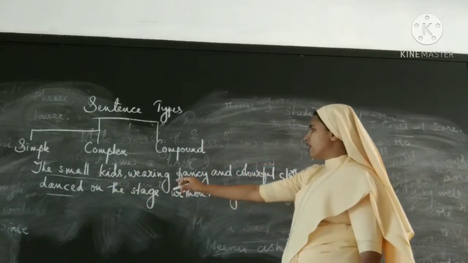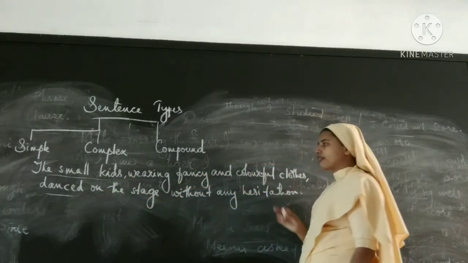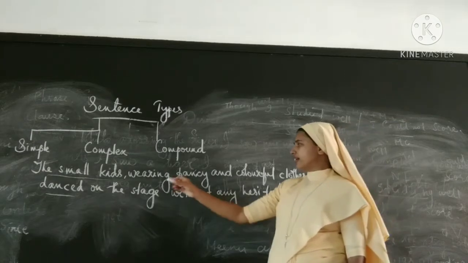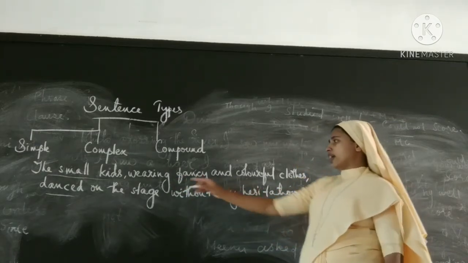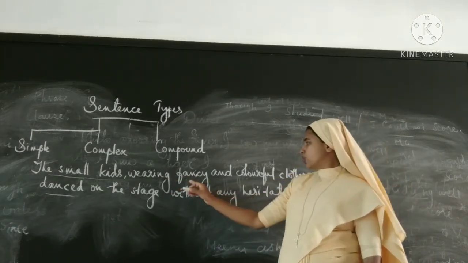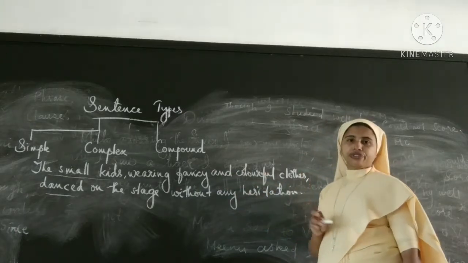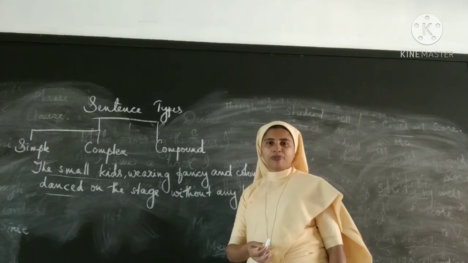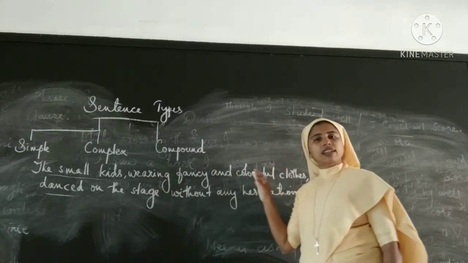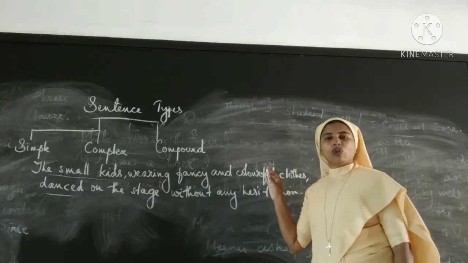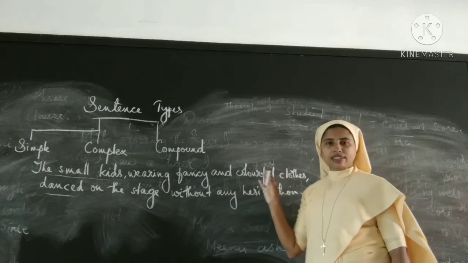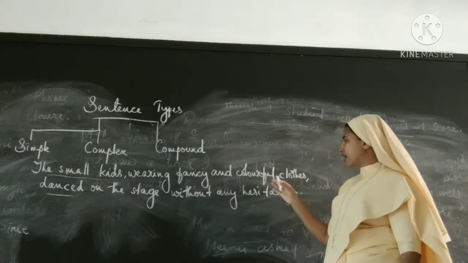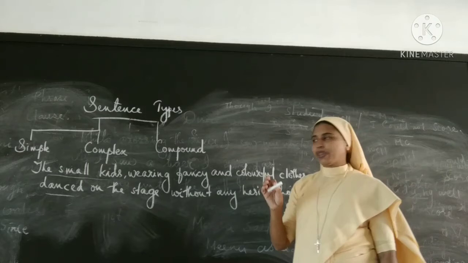The small kids wearing fancy and colorful clothes. Wearing fancy and colorful clothes. How many words are there? 1, 2, 3, 4, 5. 5 words are there, but there is no subject and predicate. So we cannot call it as a clause. This is also a phrase. Wearing fancy and colorful clothes. That's a phrase.